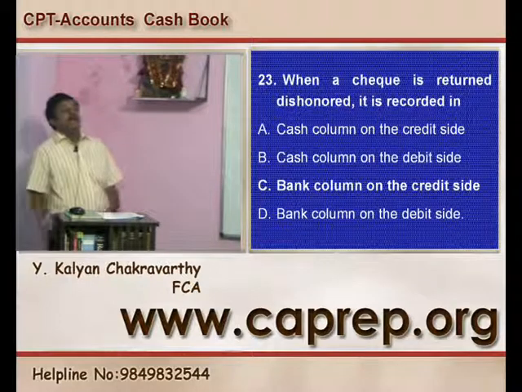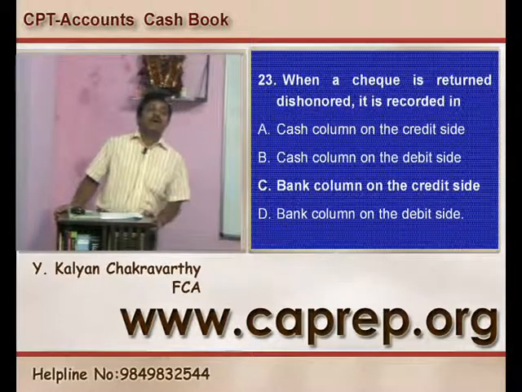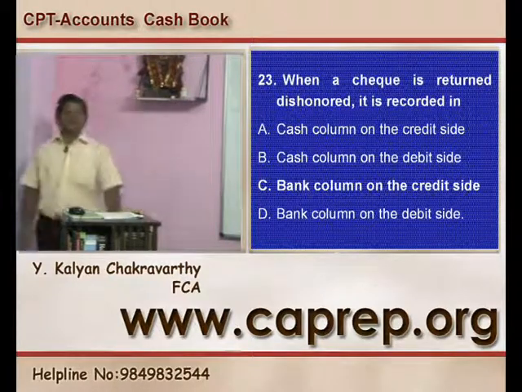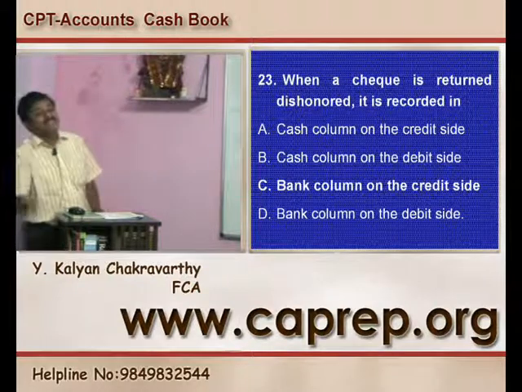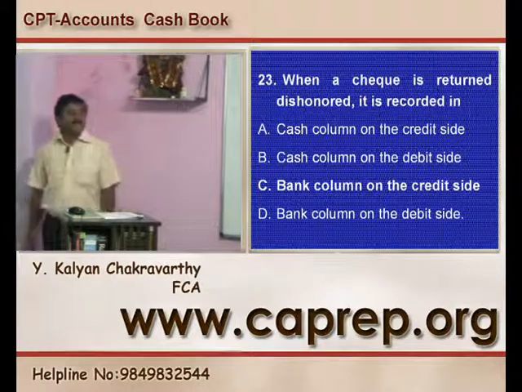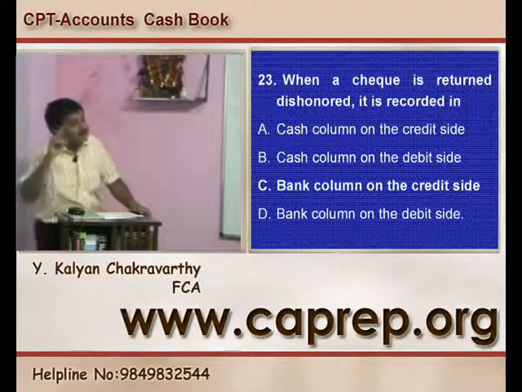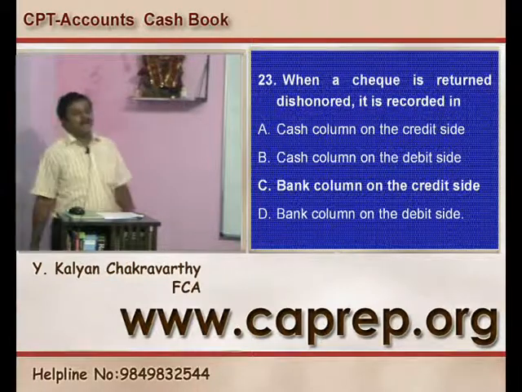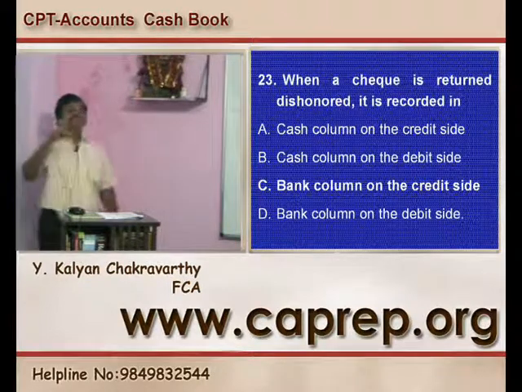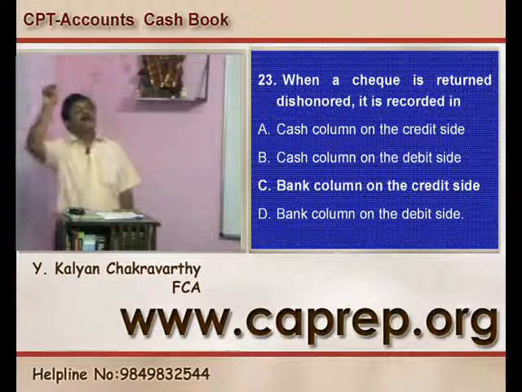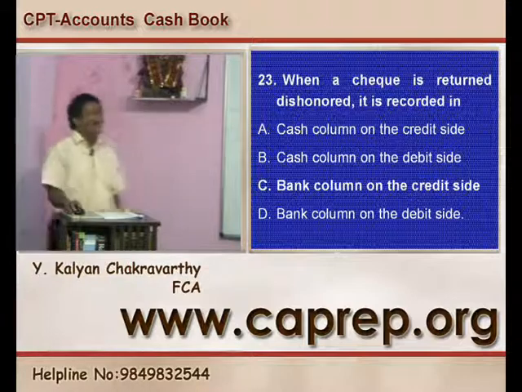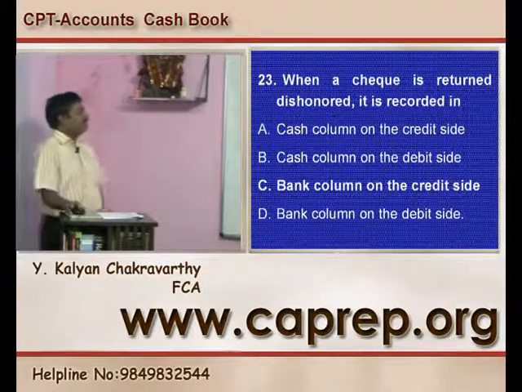So the entry as and when a check gets dishonored is what? Party account debited to bank. So in the cash book it will be recorded on the credit side in the bank column. So when a check is returned dishonored, it is recorded in the bank column on which side? On the credit side. In case you receive the check, you are going to record it on the debit side. If such a check got dishonored, it will be recorded on the credit side of the bank account, is what you have to remember. So C is the right answer for question number 23.